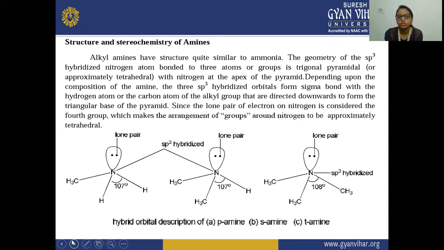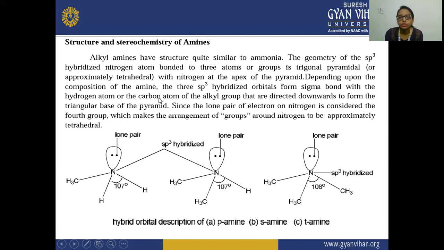So here is the structure of the sp3 hybridized nitrogen atom, which is bonded to 3 atoms. Its structure is trigonal pyramidal, or approximately tetrahedral, with nitrogen at the apex of the pyramid.